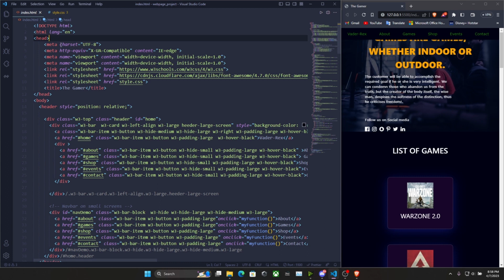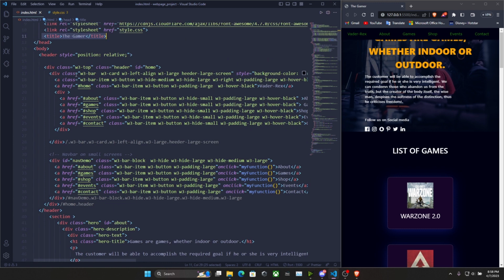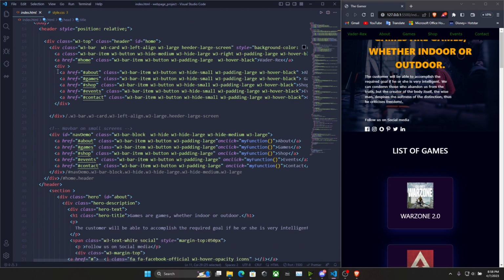This is a head tag. Whatever referral links and things to be imported, we call them over here. The initial scale and content width are all defined at the top. Once this is done, you get the title. The title is defined as the gamer tag, and one thing is done. The head is closed, and you define the classes for each thing.